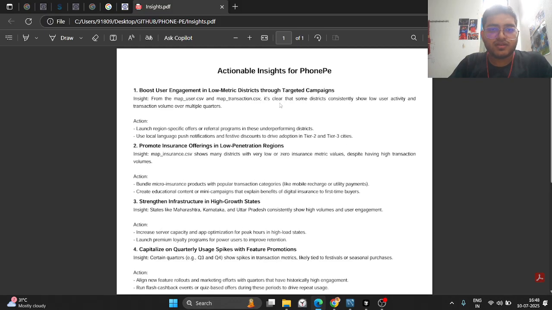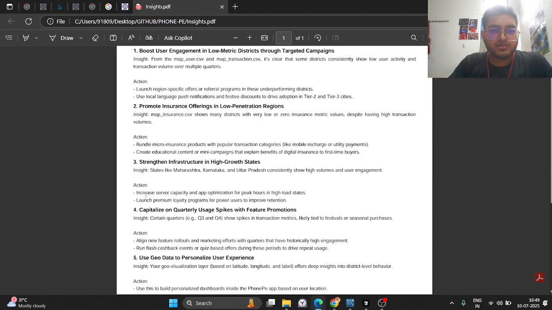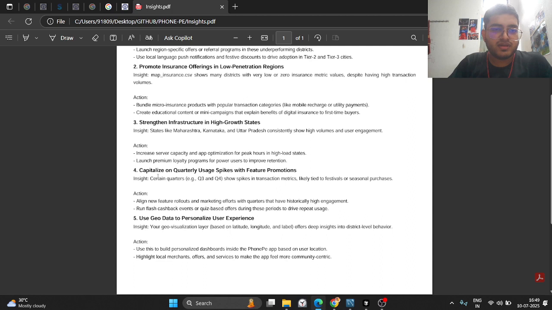So here we are focusing on the low metric regions, and now we'll focus on the high growth states, the top performing ones. States like Maharashtra, Karnataka, UP constantly show high volumes of user engagement. So we'll try to make it even better. We can increase the server capacity and do app optimization for peak hours and high load states. We can optimize our coding sides and launch premium and loyalty programs for the power users to improve retention.